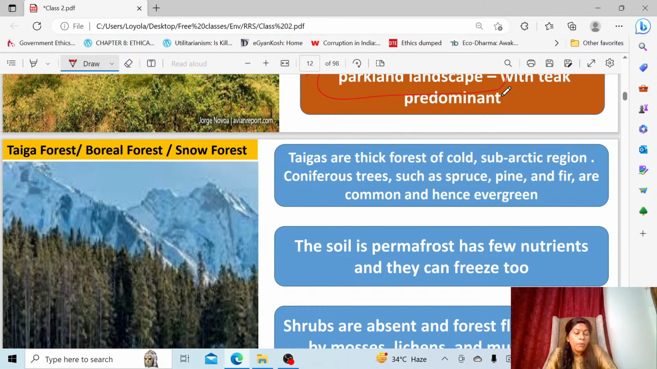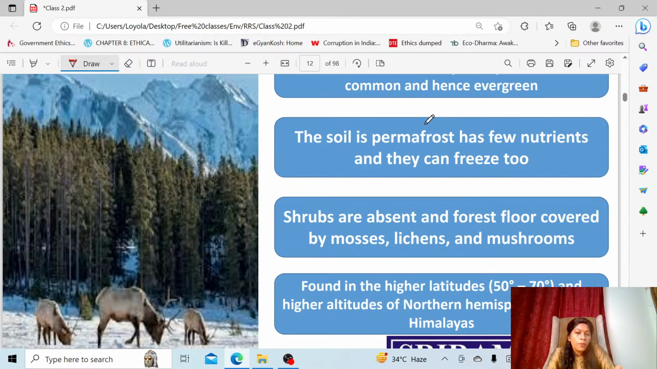And why is the permafrost a problem here? Because when soil is frozen, it will have few nutrients. Only if plants grow will there be decomposers to decompose the dead plants, and then the nutrients will be recycled. But here there is no plant growth, so decomposers are also absent. You can only find mosses, lichens, and mushrooms. These are the small undergrowths you'll find in this forest, because we all know that fungi can survive anywhere. In the same way, mosses and lichens. So you'll find them on the forest floor, but otherwise there are few shrubs present, and hence there are fewer nutrients.